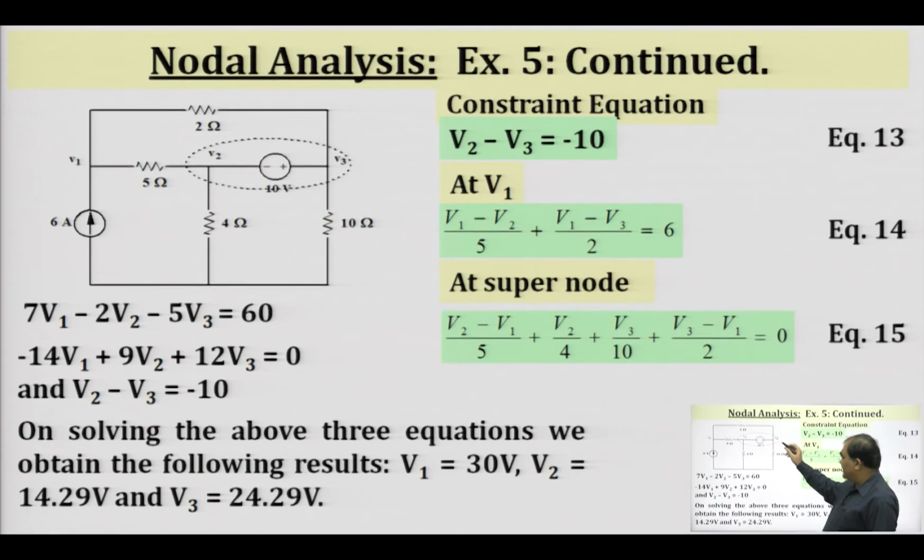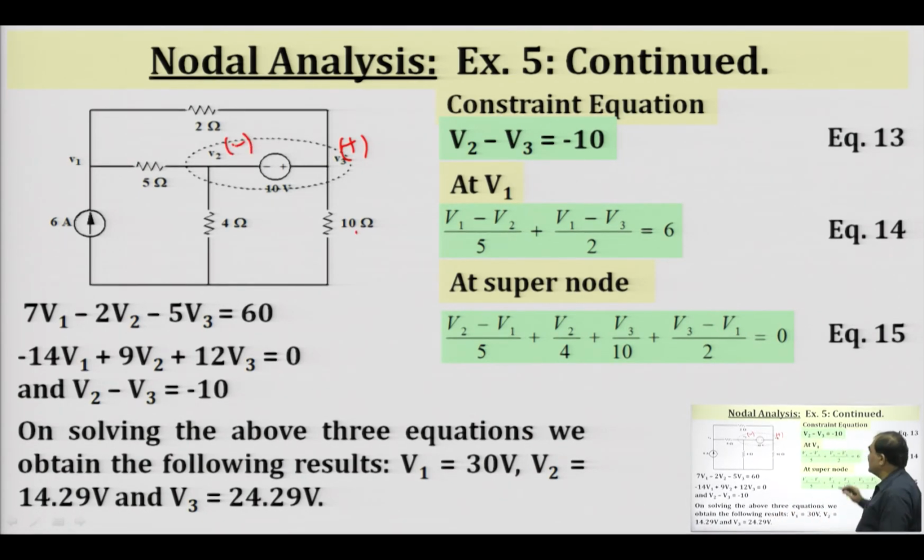Now, what does this super node give us? It provides us with a constraint equation. In this case, the positive terminal of the voltage source is connected to node V3 and the negative terminal is connected to node V2. So with respect to node V2, V3 will be at higher potential, meaning this node will be at positive polarity and this at negative polarity.